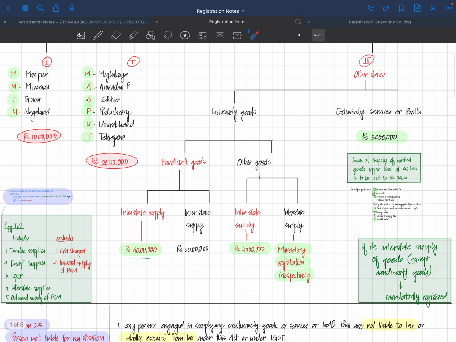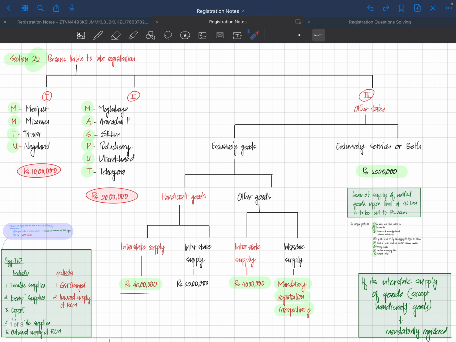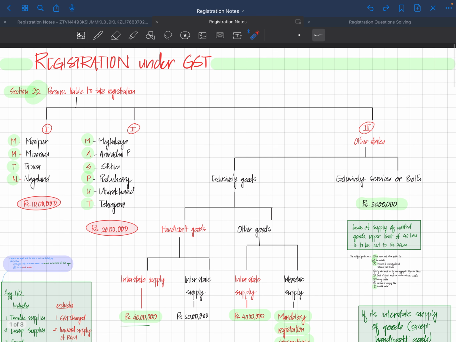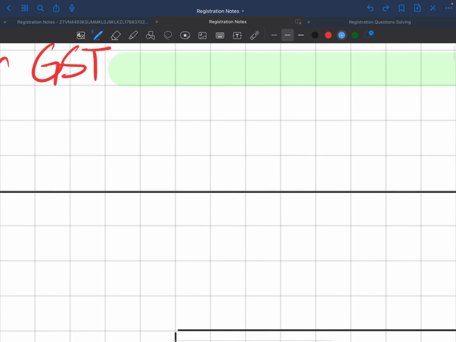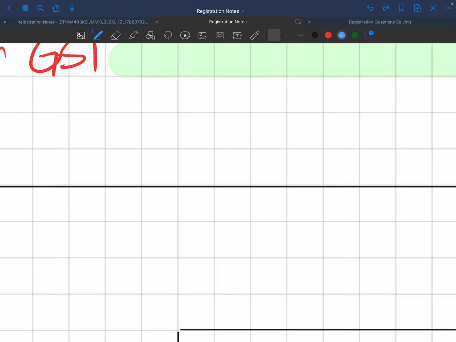Coming here, I'll tell you how the section is derived. Basically what the section says, I'll erase it later on. Basically the limit is always 20 lakhs, which is divided.